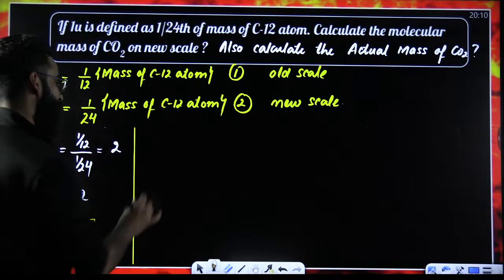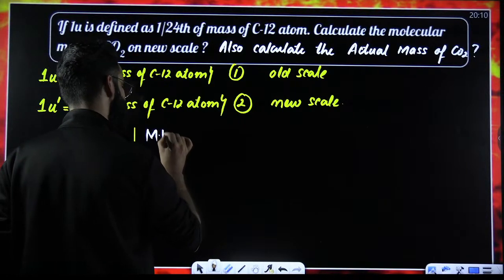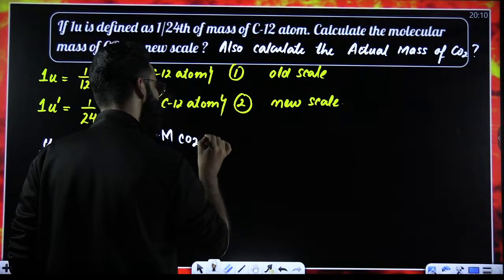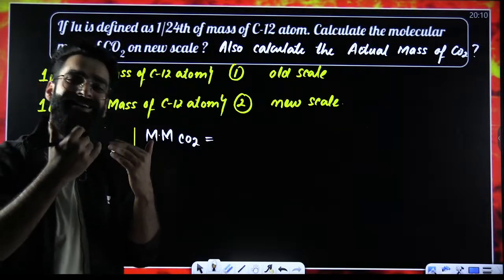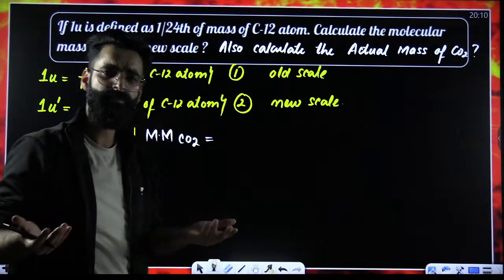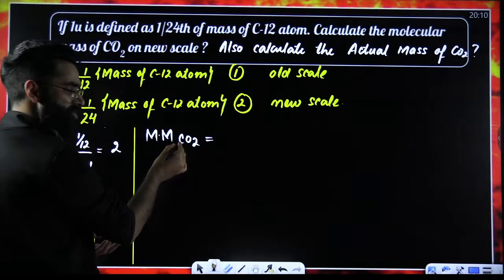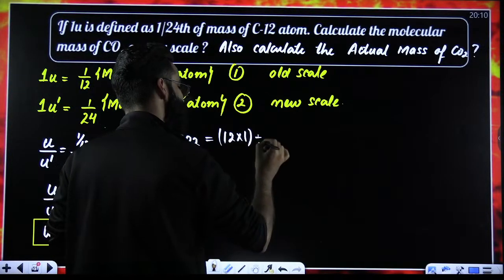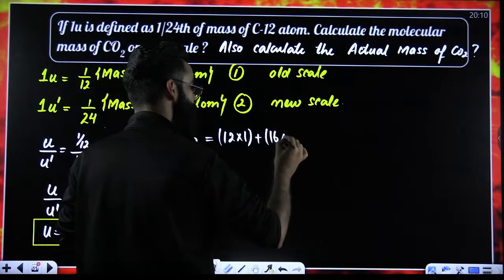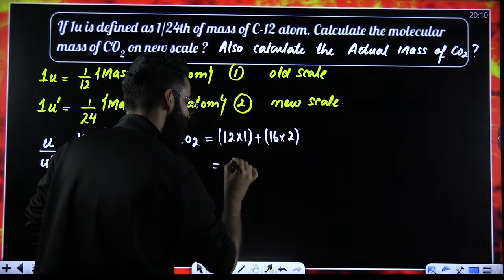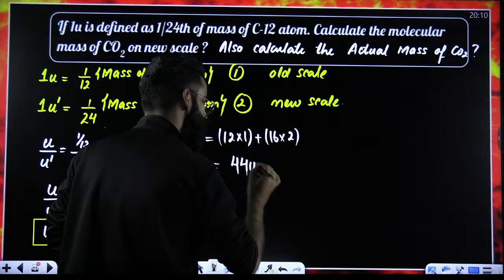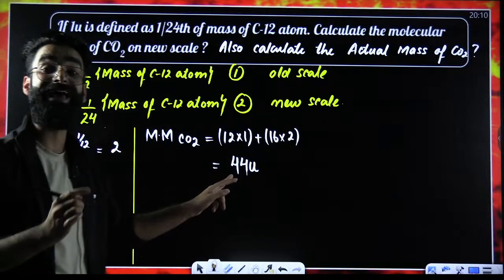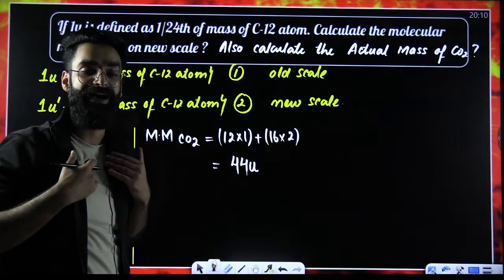I'm supposed to calculate the molecular mass of carbon dioxide on the new scale. If I ask you what the molecular mass of carbon dioxide is on our scale, which we have chosen, we know how to do that. Carbon is 12 AMU, multiplied by 1 carbon. Oxygen is 16 AMU, and there are 2 oxygen atoms. When you solve it, it is 44 U. This is the molecular mass of carbon dioxide as per the old scale, as per our scale.